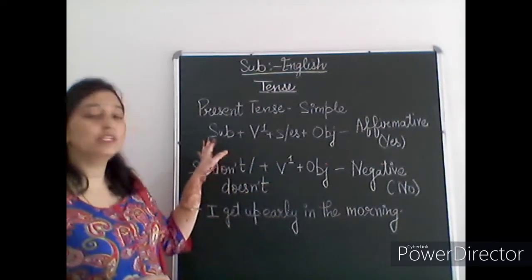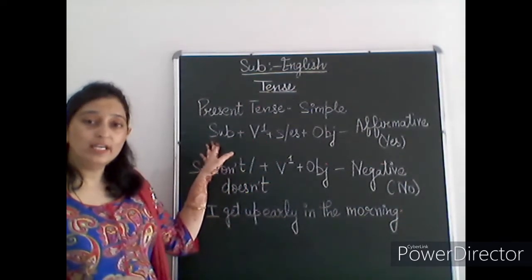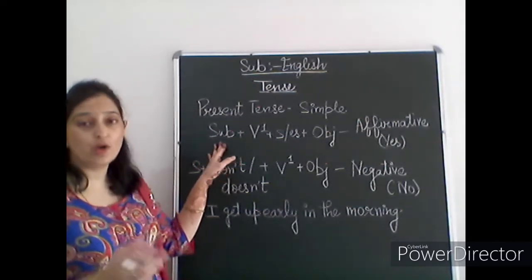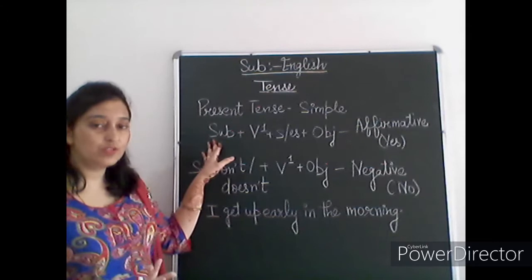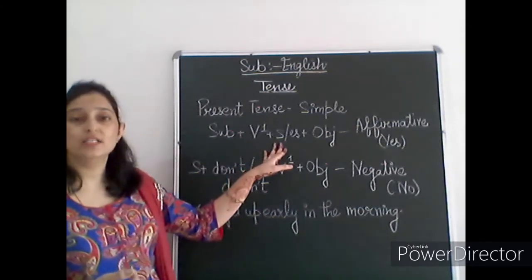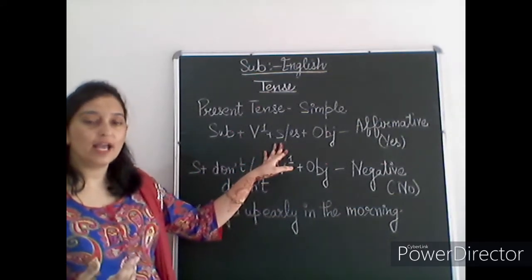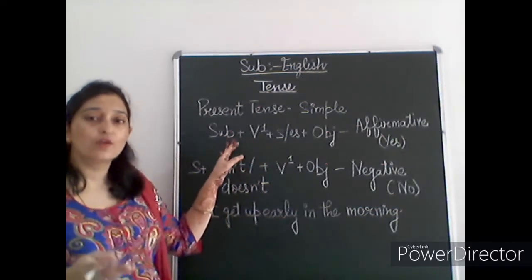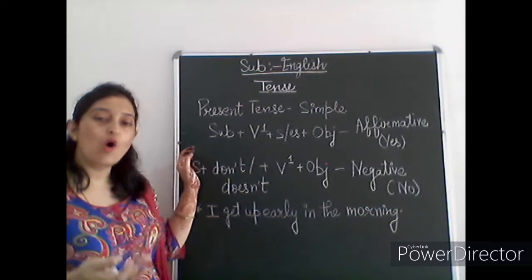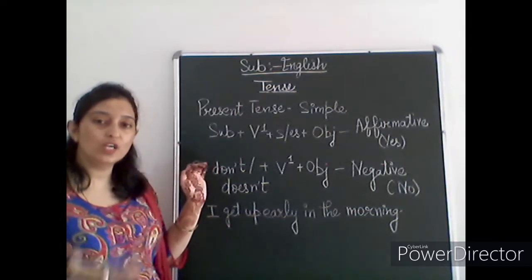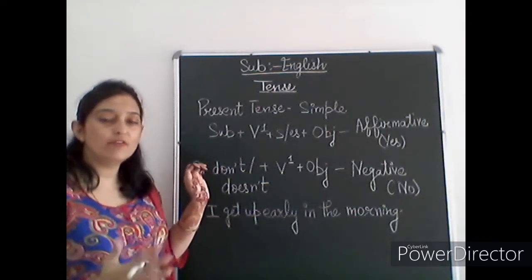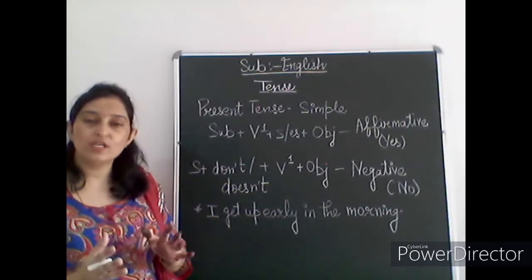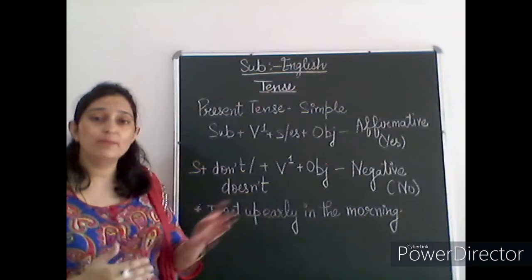And if you are using I, we, you, they as the subject, then you will not add S or ES with the first form of the verb. With I, with we, you, or they. So here these are singular and plural, so you can differentiate very easily. I, we, you, they: without S or ES. He, she, it, or any person's name: with S or ES.